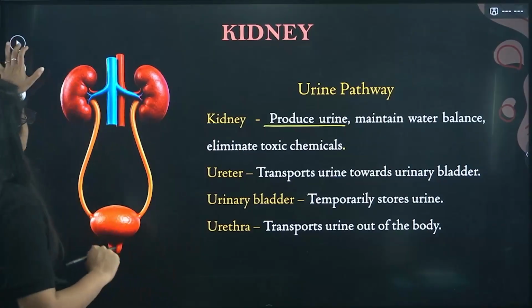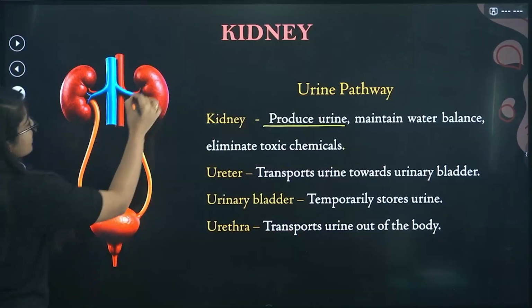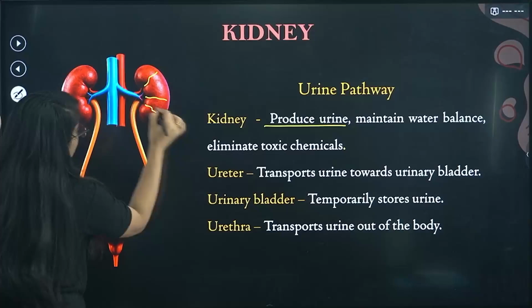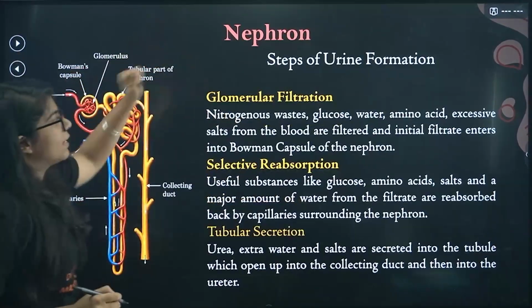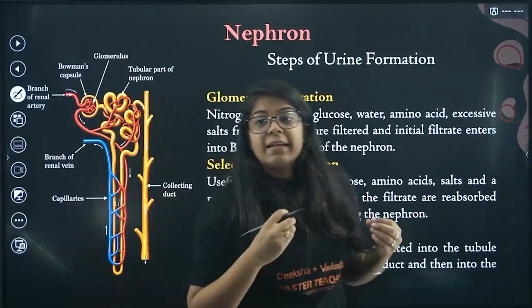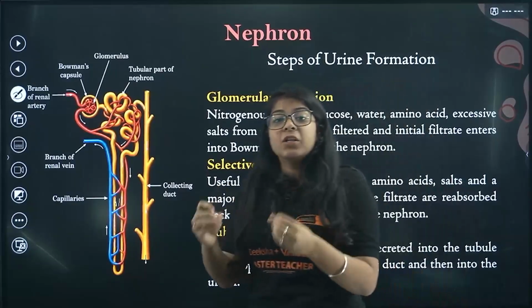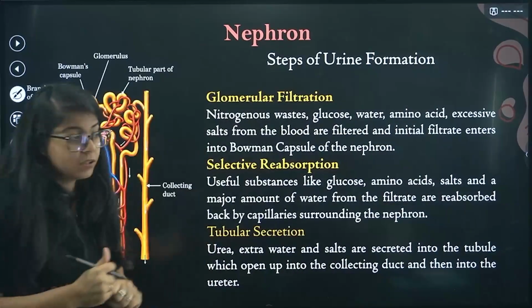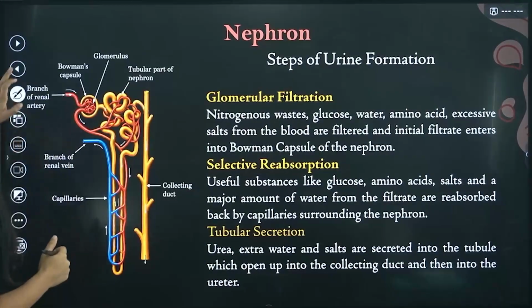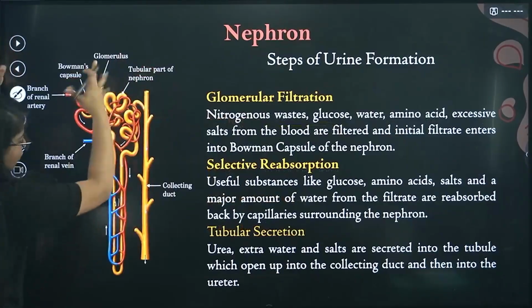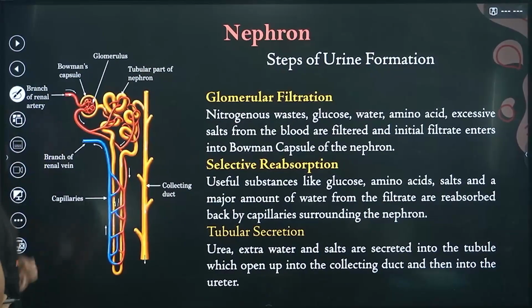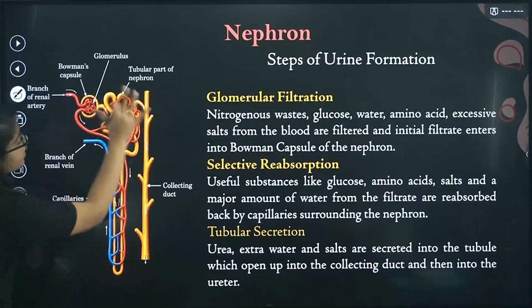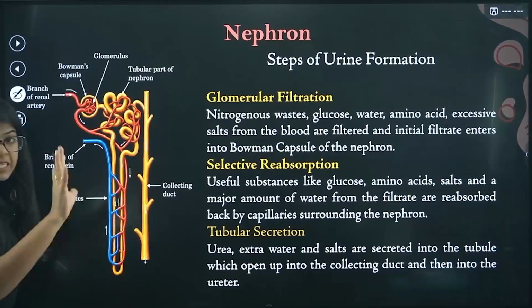Now, how that happens, beta? On these kidneys, we have some structures. Those are called nephrons. How exactly the urine is formed is what we are going to study. Now, see, these nephrons, beta, they look like something. Ma'am, what is this bundle of things? Nothing. Just focus on this yellow part.